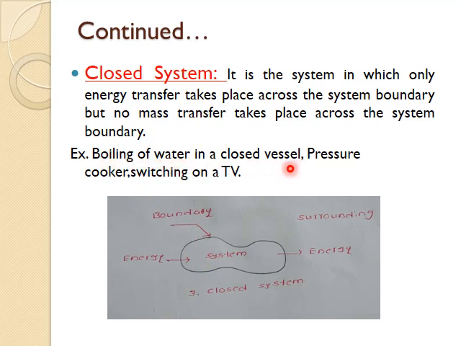In the earlier case, for the example of open system, we understood boiling of water in an open vessel. If the vessel is open, then it will be an open system. But in this case, boiling of water in a closed vessel, only energy can cross the vessel in the form of heat, but not the mass. Mass can never enter the system boundary here because the vessel is completely closed. That is why only energy is crossing the vessel boundary in the form of heat. So that is why boiling of water in a closed vessel is an example for closed system.